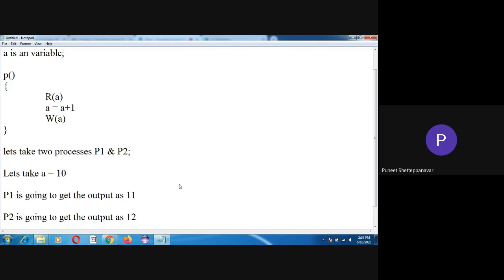So this is what I can say is the processes running in a synchronized way: first P1 is running its process and next P2 is running its process.